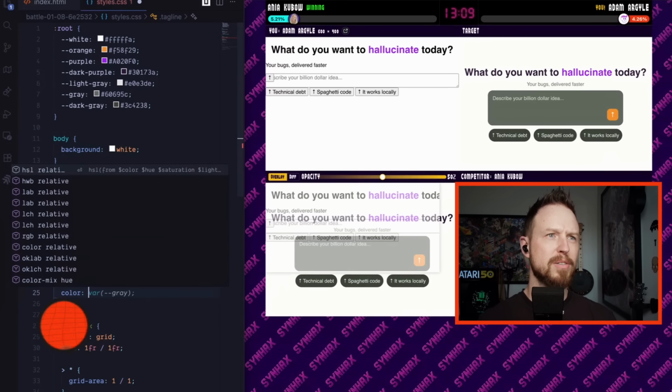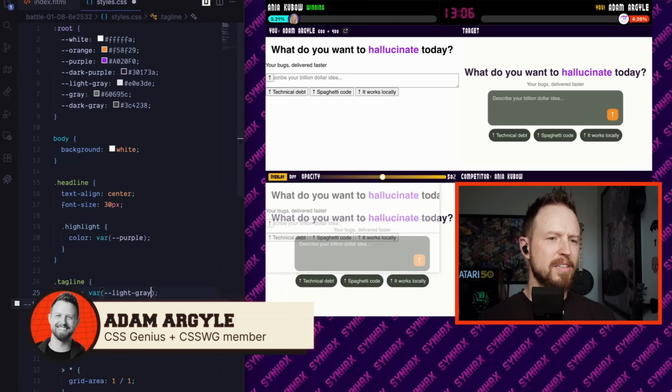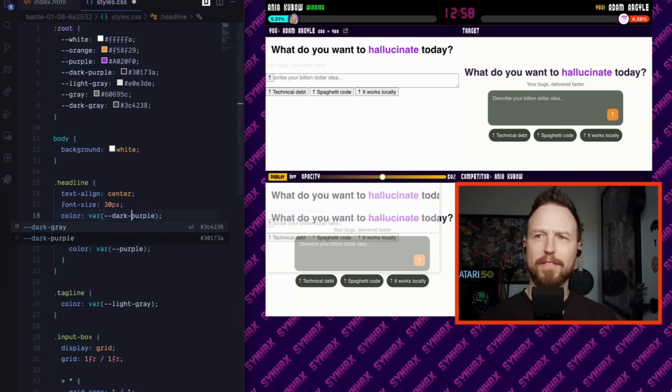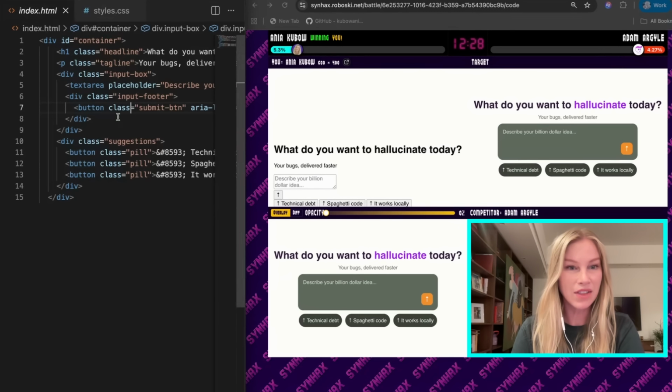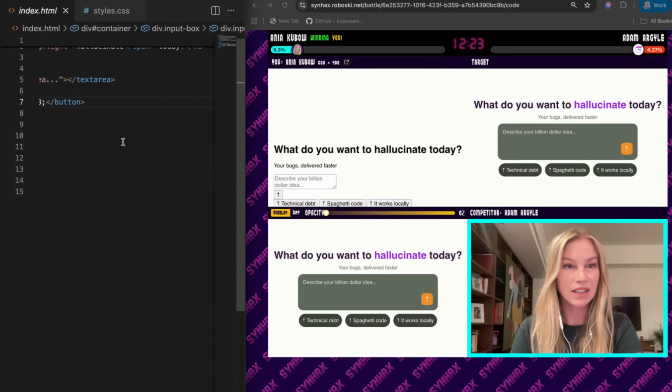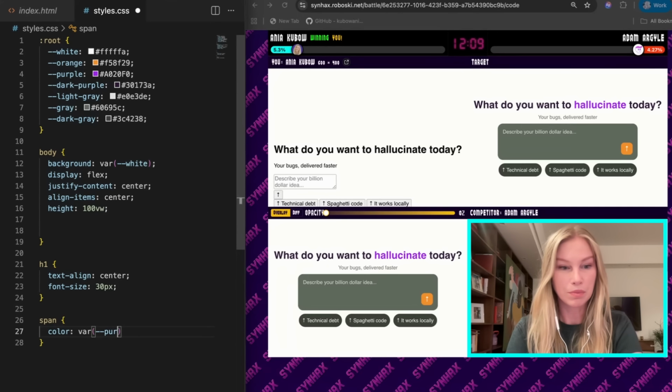Tagline color is going to be var light gray. Is that headline color dark purple? I mean, they got the color there, so it's probably what that's there for. Dark purple. Sure, I barely could tell the difference on my screen. Is there a span there? Should be, right. I just want to be sure. Span, yes. Color purple. I definitely should have drank some coffee.